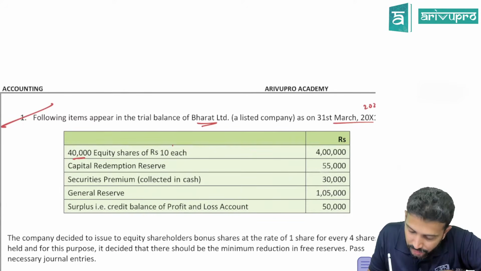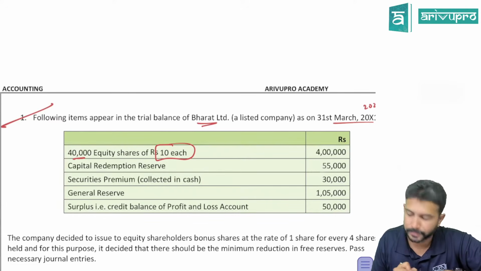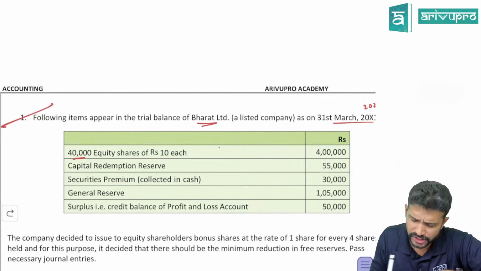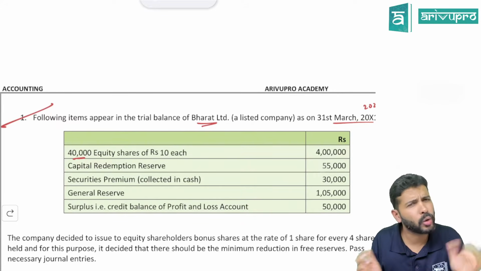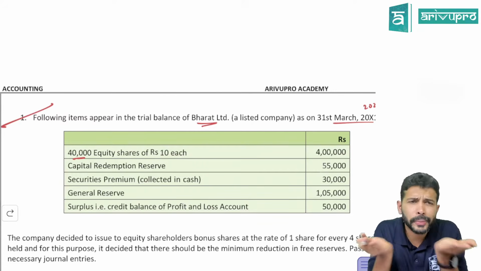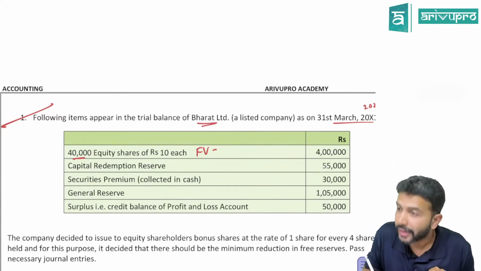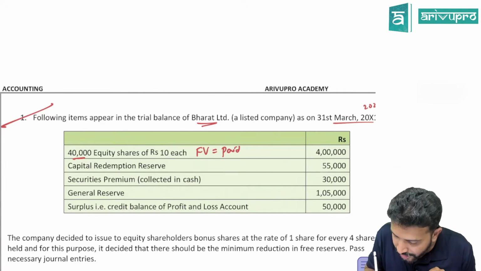40,000 equity shares of how much, sir? 10 each. Have they told this 10 is the face value? Mentioned anywhere? Have they told this 10 is the paid up value? If they don't mention anything, face value and paid up value are the same. That means face value is also 10 rupees. Paid up value is also what, sir? 10 rupees.